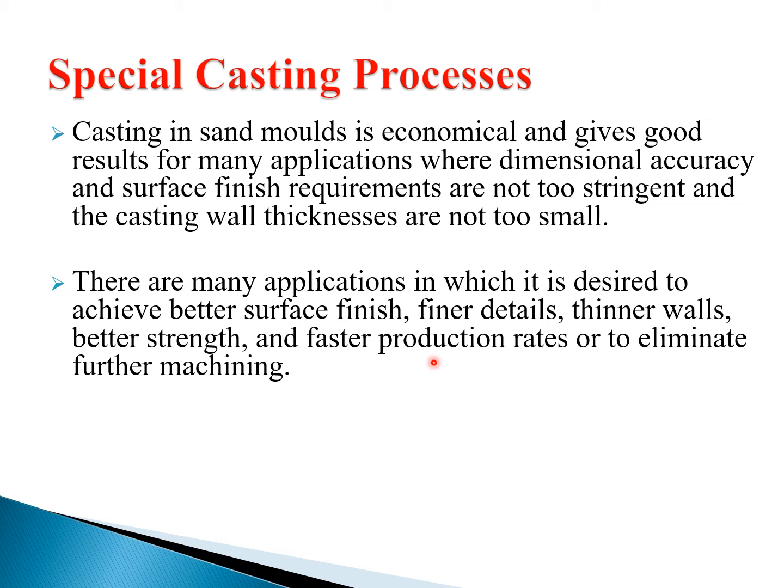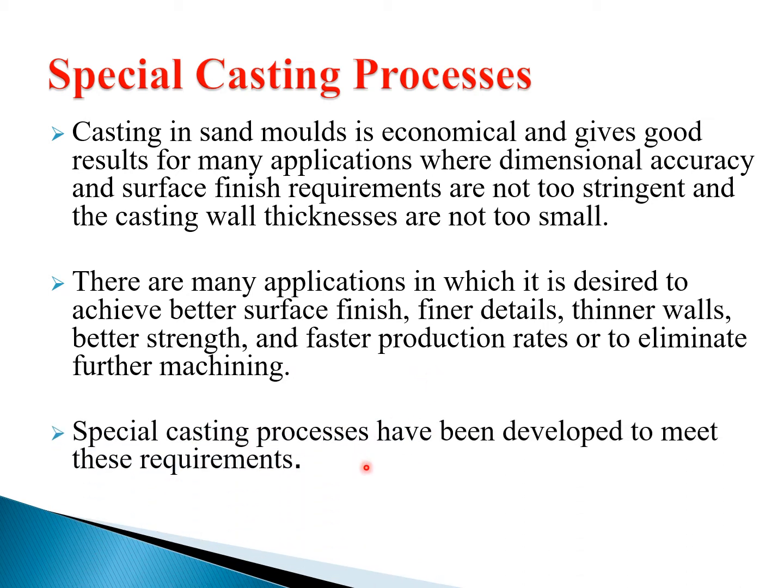If it undergoes machining, all those elements take extra molten metal and it is wasted. To reduce that wastage, we want special casting processes for good surface finish, thinner walls, better strength than casting, and faster production rates.